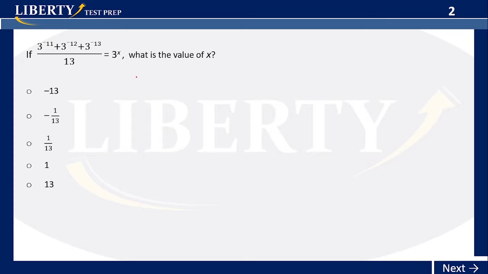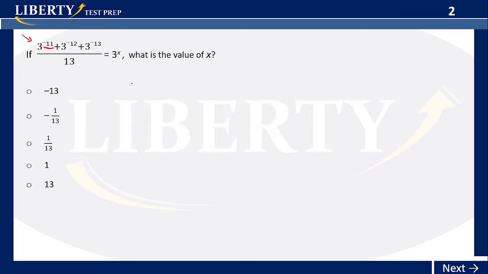Nice, so what do we do here? Again, we notice they are adding, right, similar base on the numerator. So what you have to do is you have to factorize somehow, right? A lot of people will try to factorize the number that is the greatest, okay, in this case, because minus 11 looks like it's more than minus 13. But in fact, it is not, okay? I'm going to show you why, okay?